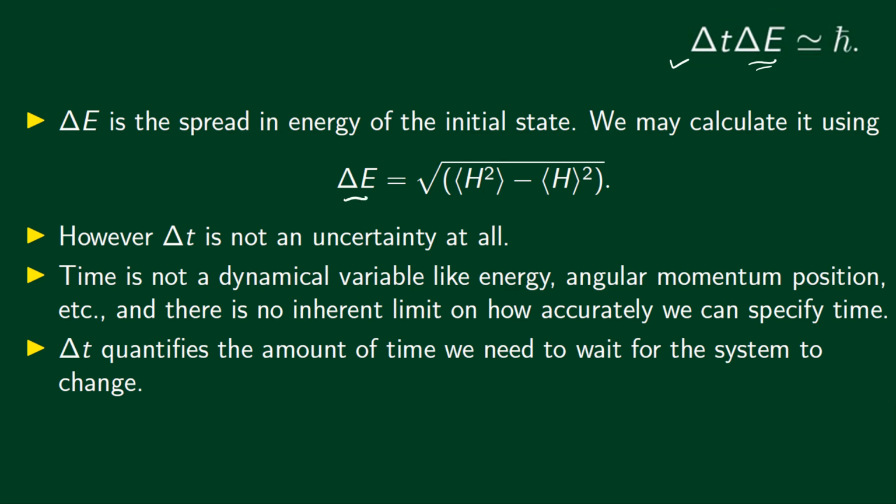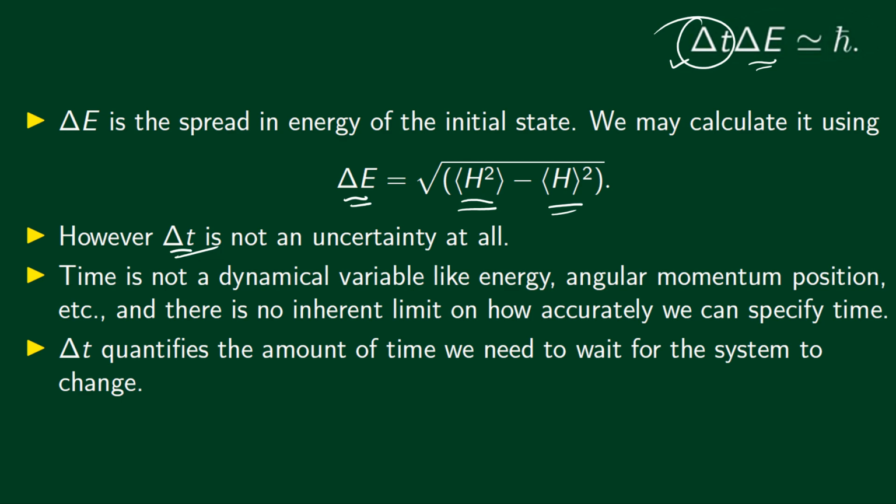So we can define delta E just like we defined the uncertainty for any other observable. That is, delta E is equal to the square root of the expectation value of H squared minus the square of the expectation value of H. This is exactly how we define the uncertainty for any observable. But delta t appearing in this expression is not an uncertainty at all, because there's no Hermitian operator corresponding to time. Time is not an observable like energy, angular momentum, position, etc.